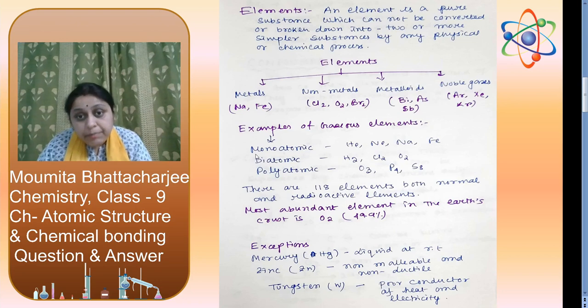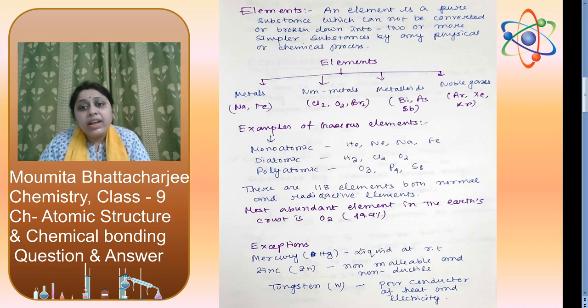According to the number of atoms, the gaseous elements are classified as monoatomic, diatomic and polyatomic. Examples of monoatomic elements are helium, neon, sodium, iron. Diatomic: hydrogen, chlorine, O2. You can see in hydrogen we have 2 hydrogen atoms, in chlorine we have 2 chlorine atoms, in oxygen we have 2 oxygen atoms. Polyatomic: ozone O3, phosphorus P4, sulfur S8.